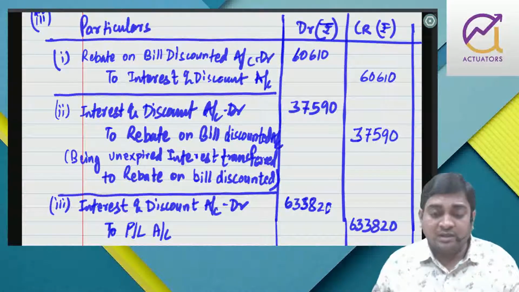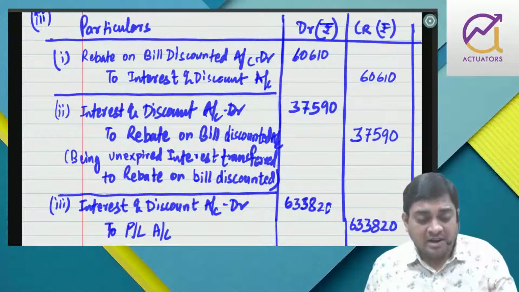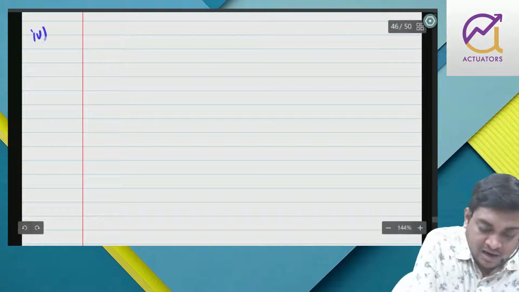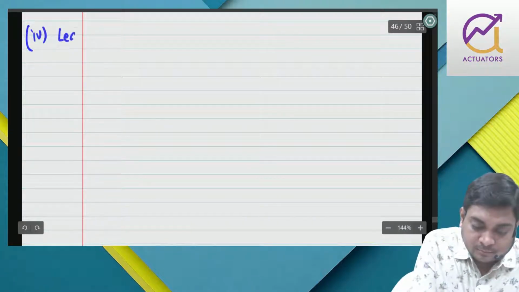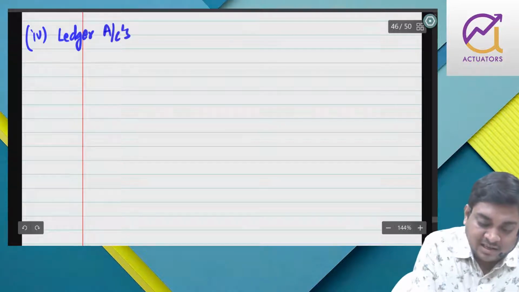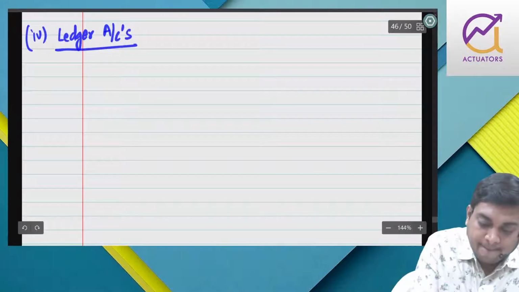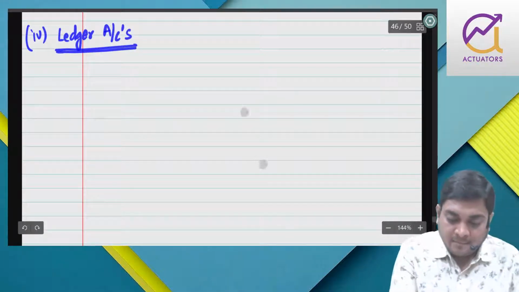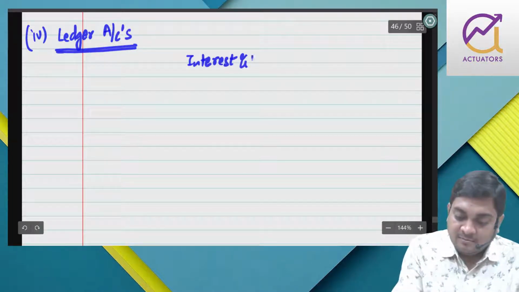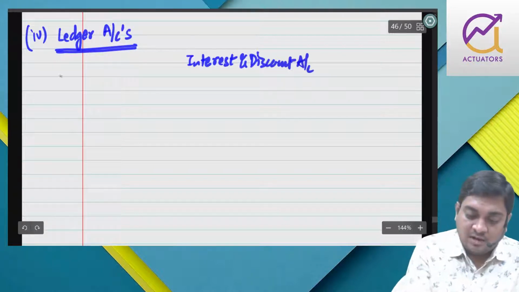Now sometimes they also tell us to prepare two ledger accounts such as interest and discount and rebate. So that one I will do. Part 4. Ledger accounts. One is interest and discount account.